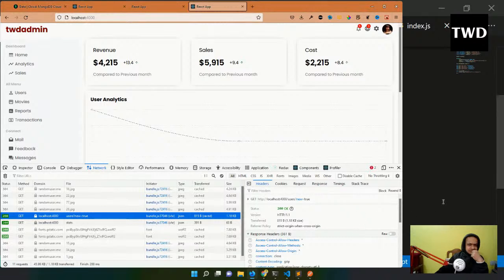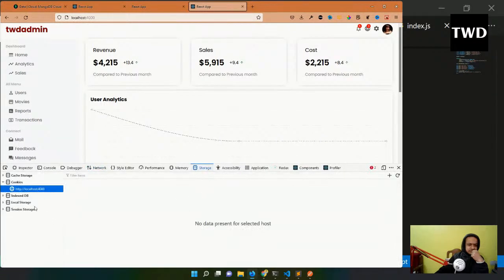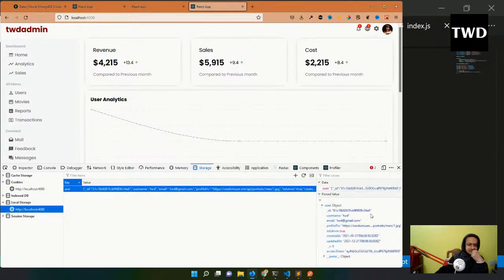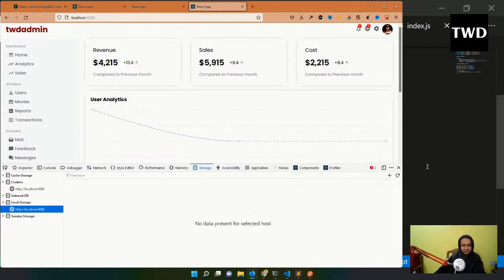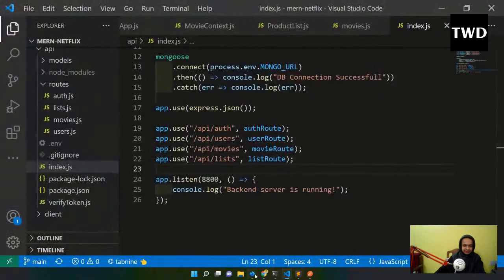Okay. Maybe I go to the storage, local storage, and if I delete this, which I should have created a logout, delete all. If I do this, see what will happen.